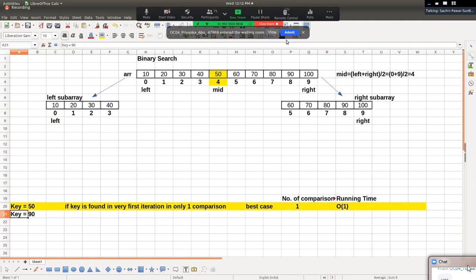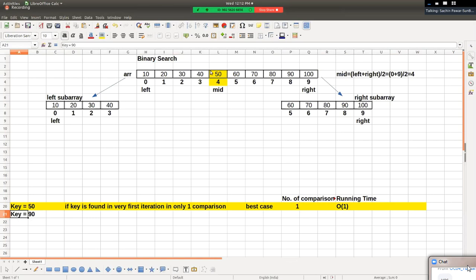If the value of key is 90, again in first iteration we'll calculate mid position, right? So in first iteration what will be the value of mid? In first iteration value of mid is 4. Agree with this? I'm asking the value of mid. Value of mid is 4 and value at mid position is 50. Please listen carefully what I'm saying.